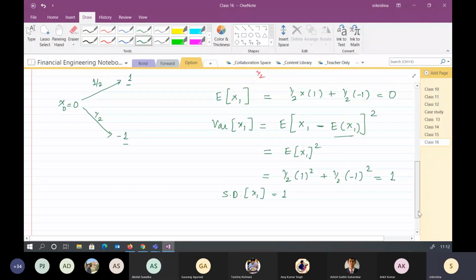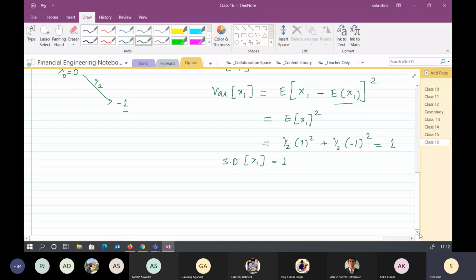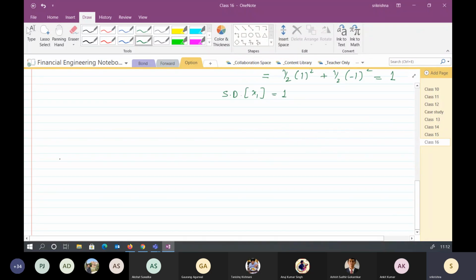Now from one step we move on to the second step. We are at x equal to 0, which is x naught, at time t equal to 0, and we are trying to find the probability of the different states at the second step. At x equal to 1 it can be 1 and minus 1. So from 1 it can go to 2 or 0, and from minus 1 it can go to 0 or minus 2.